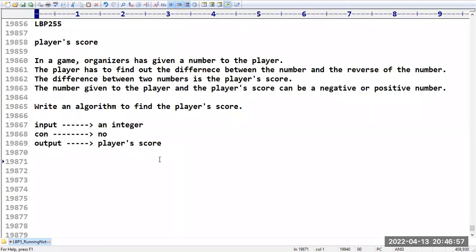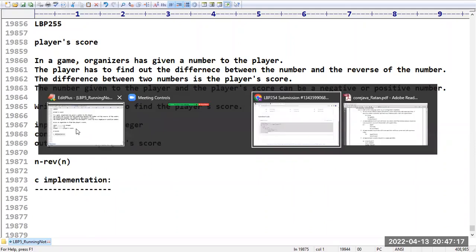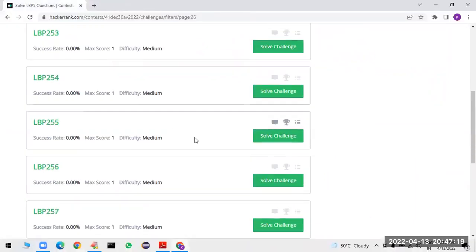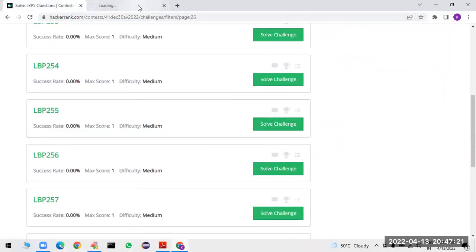Sir, it is nothing but the difference between the number and the reverse of the number. Suppose if n is the number, you have to calculate the reverse of the number, which is nothing but our result. I think this program is very easy. But let me see some sample test cases, then we will get some idea. Okay. Sir, 255 I am opening.